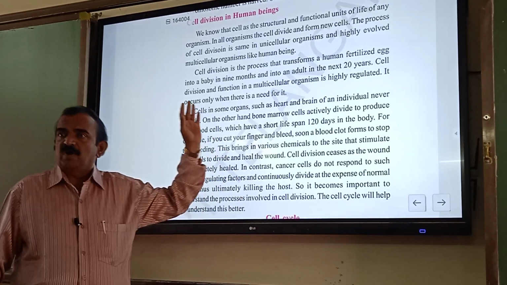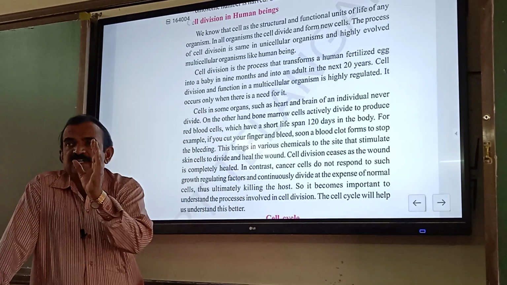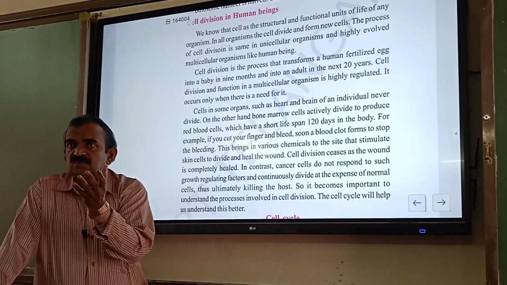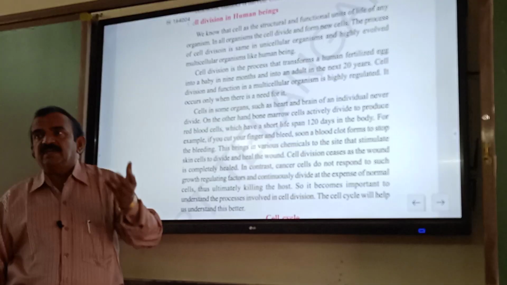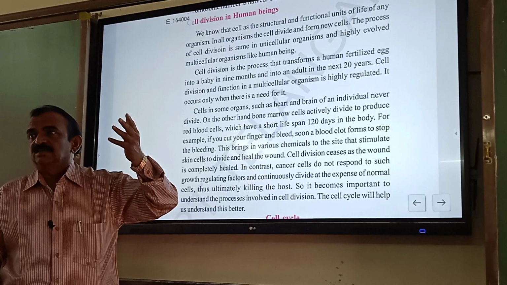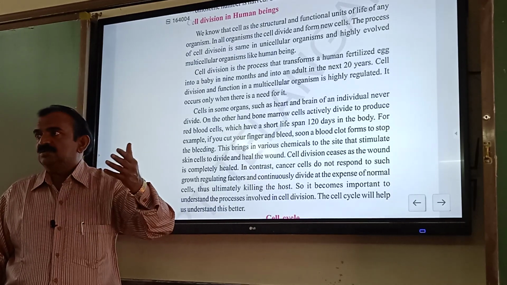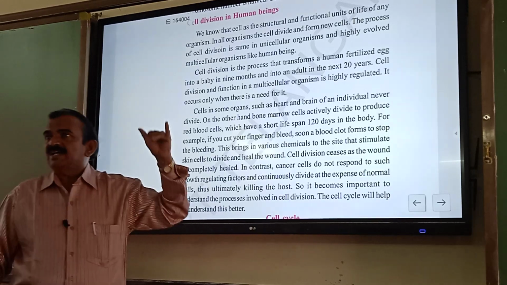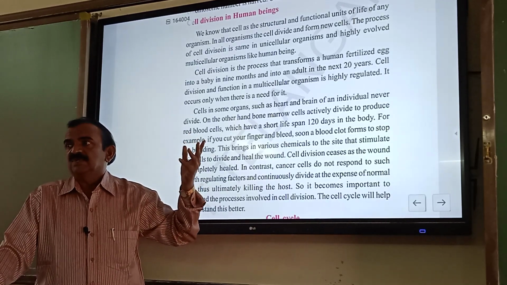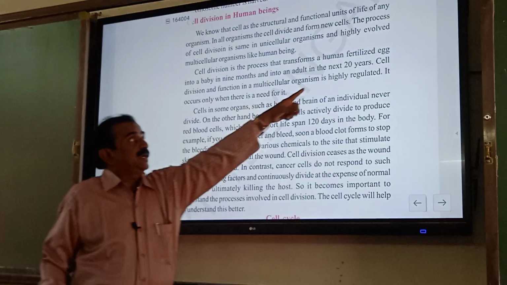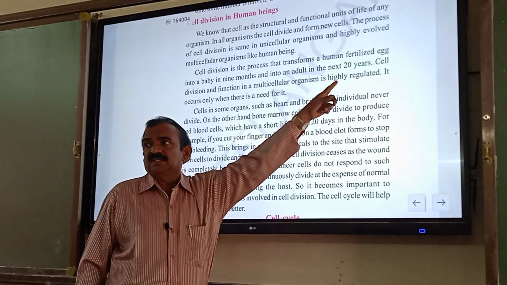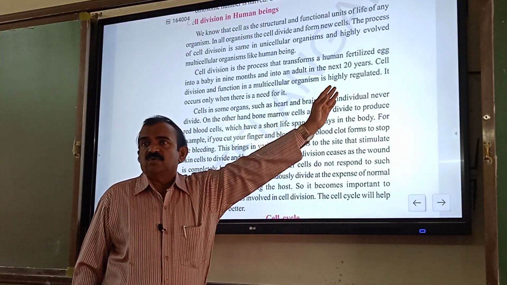Suppose a child is born. You see, the child is very small in size. So in the course of time, every year the child grows, so cell division takes place. The small child grows and becomes what? He or she becomes an adult. So here we may observe growth up to 20 years. Girls 18, boys 20 years.